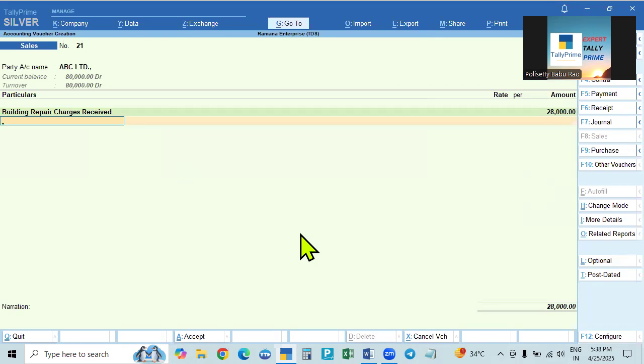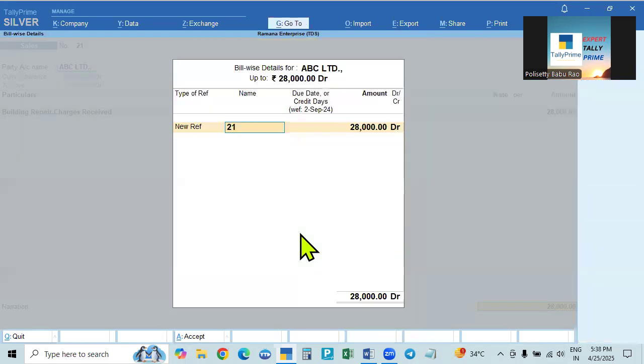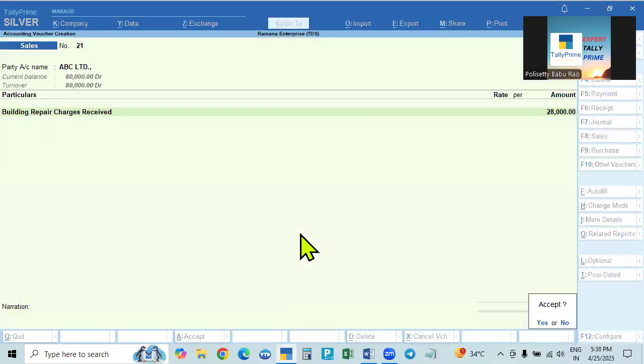So instead of going on searching what is the limit and all these things, what we can do is make the entry without showing any deduction. In his books, he will show the deduction, but we don't know about his books. That is why we will enter the total amount.